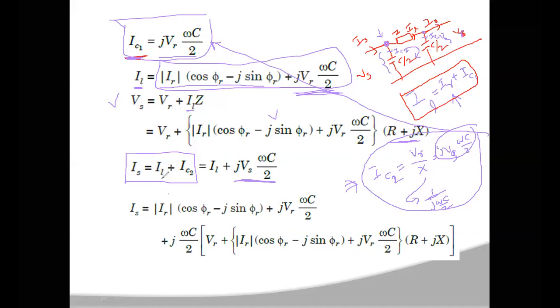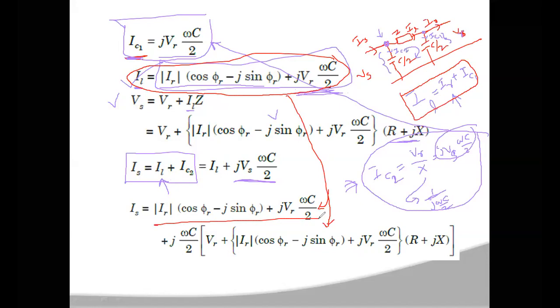And your IL here, this equation. Okay, IL is equal to this total equation, magnitude of IR into cos phi r minus j sin phi r plus j into VR omega C by 2. So this equation you are repeating here in place of your IL. Okay, this total one is your IL. And omega C here is this equation, which you are repeating here. This is VS into omega C by 2, right?